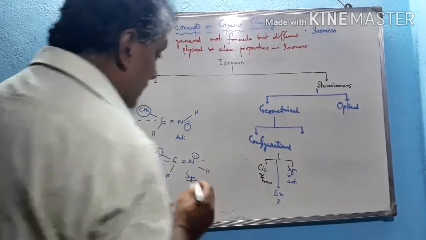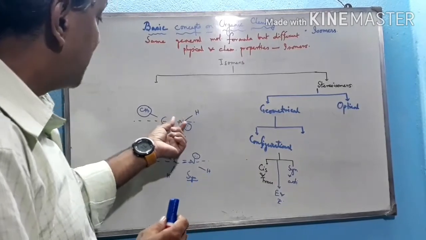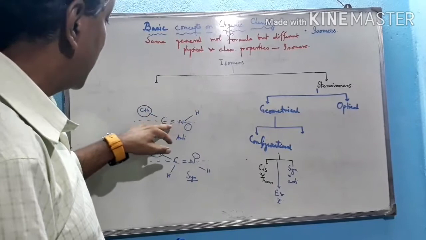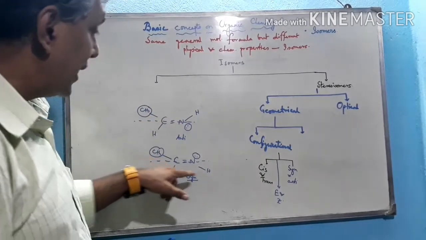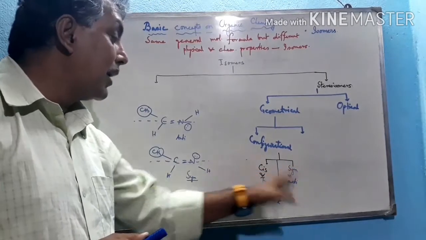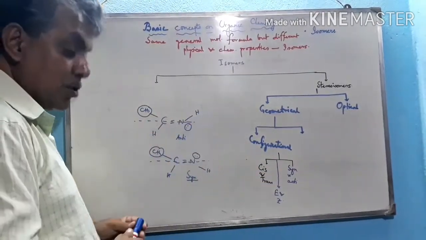So if one carbon is replaced by nitrogen with respect to this double bond, then we can say that neither cis-trans nor E/Z applies. Rather, we can use the terms syn and anti-periplanar. These are all the geometrical isomers.